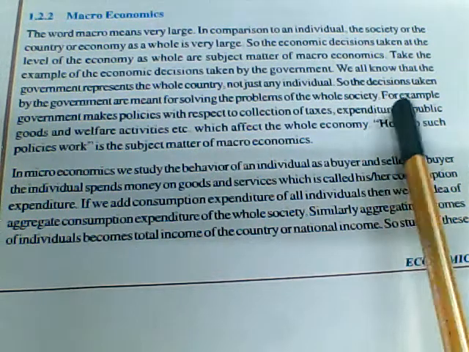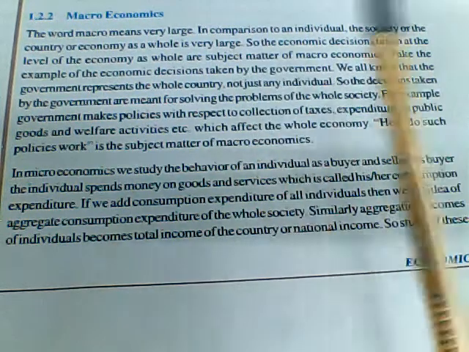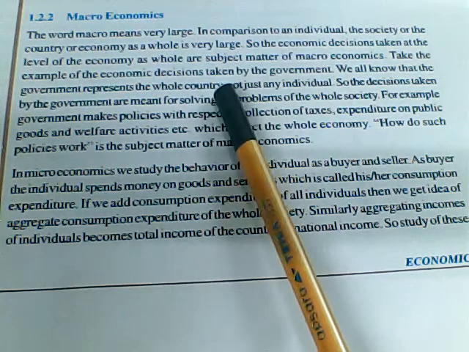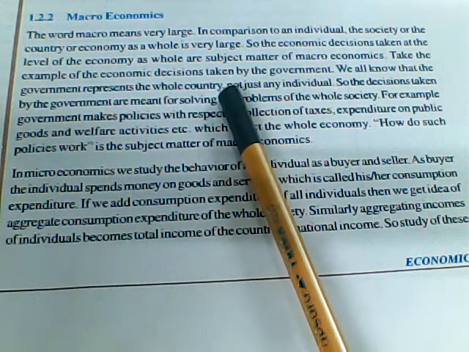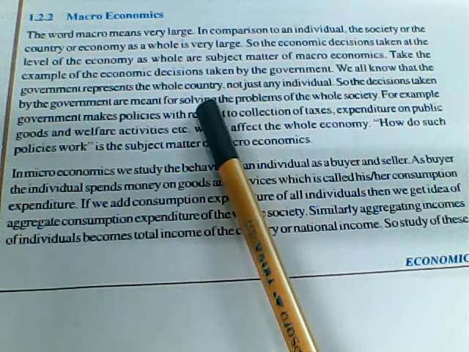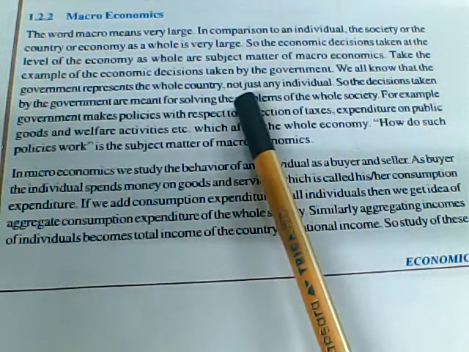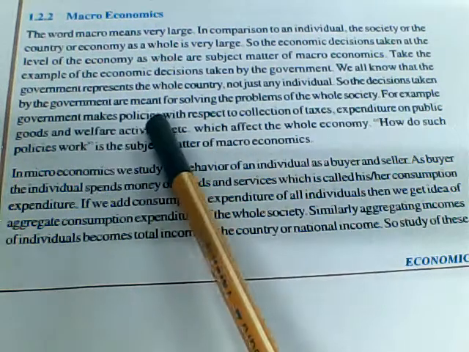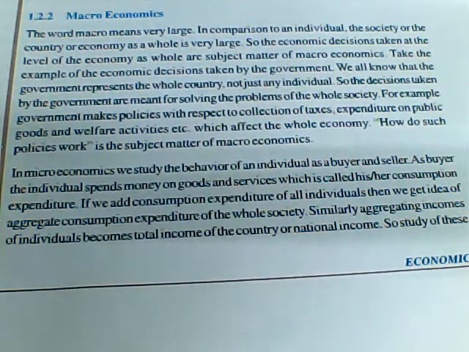Since the production will be large, there will be lots of other factors involved in macroeconomics. So the government becomes the representative of the entire country and the society, not only of the individual.